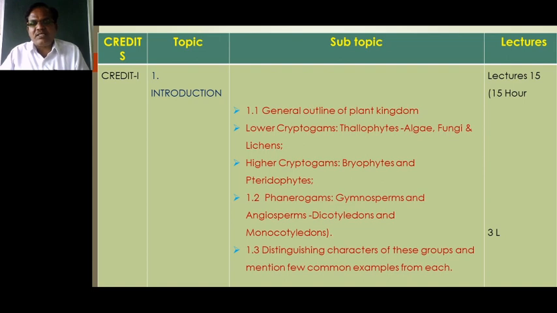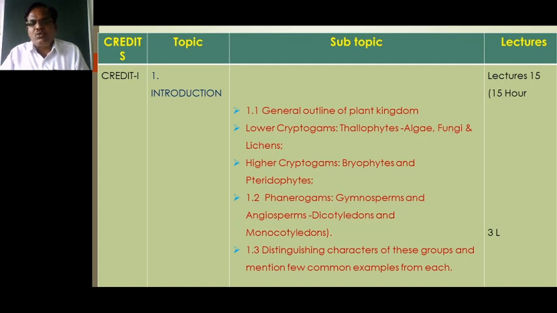In some gymnosperms, such as Pinus, the pollen grain is of the winged type, that is, it has two wings on either side, and with the help of these it migrates from one place to another with the wind.